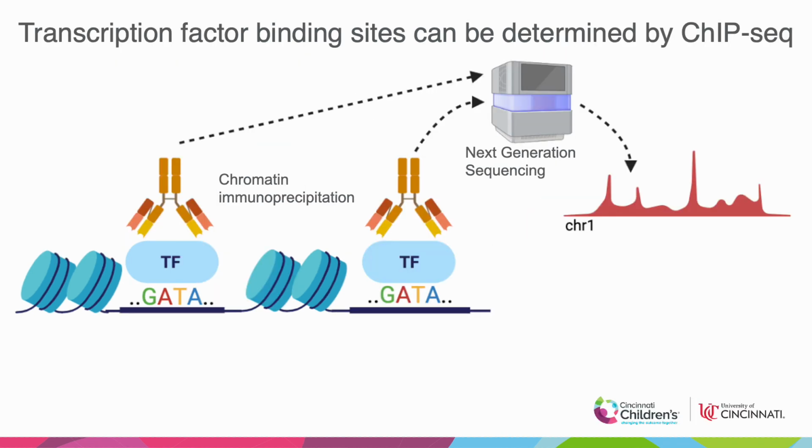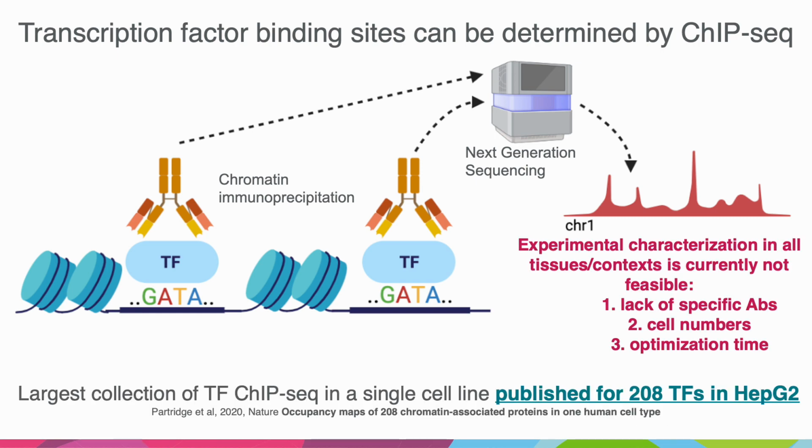Transcription factor binding is traditionally determined experimentally by ChIP-seq. In ChIP-seq, chromatin bound by TF is fragmented, sequenced, and mapped to the genome to identify transcription factor binding sites. Unfortunately, experimental characterization in all tissues and contexts is currently not feasible. That's because there's a lack of specific antibodies for transcription factors. There's a large cell number requirement, especially for rare cell types that are often difficult to obtain in humans. And optimization time and costs are often high and specific for cell type conditions. The largest collection of TF ChIP-seq in a single cell line was published for 208 TFs in HepG2 just 2 years ago.